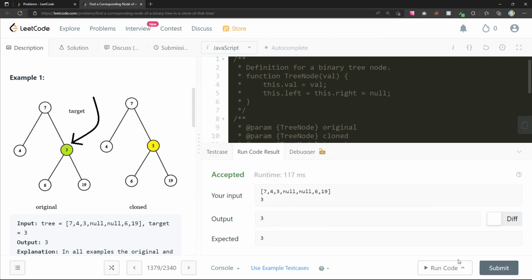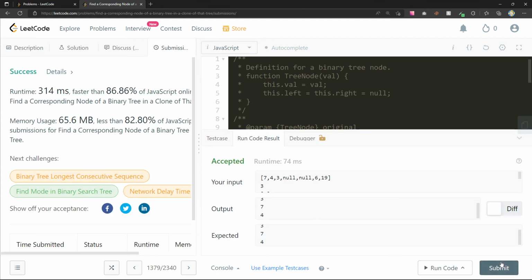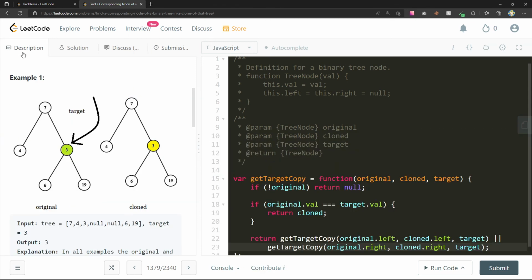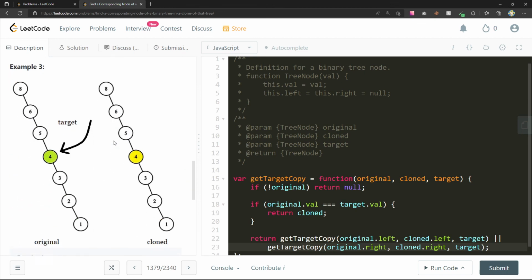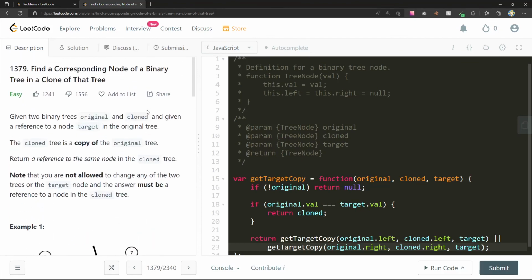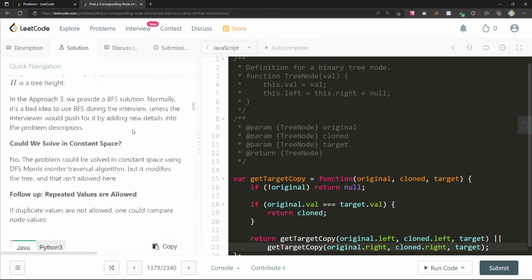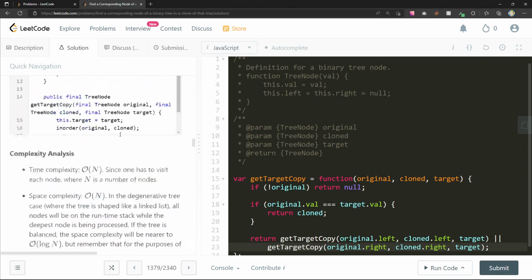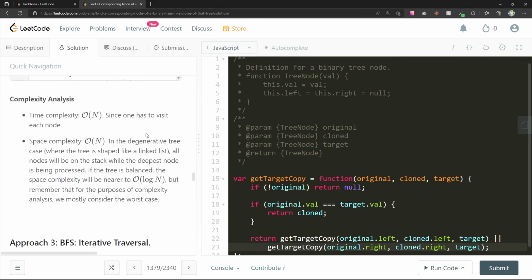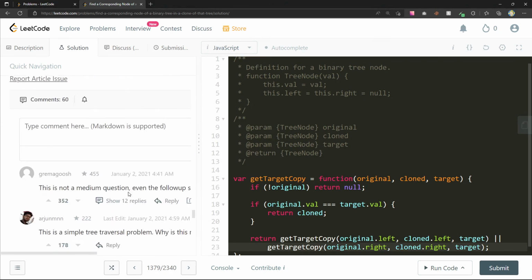What does this give us? 86.86. Oh, that's a nice number. Now I'm thinking though, could it be faster? I guess either. Is it good to do DFS or BFS? If we do DFS, O of n. BFS iterative, O of n. This is not even a question.